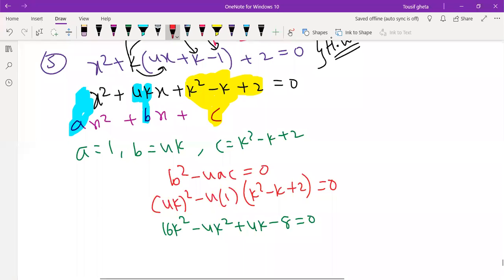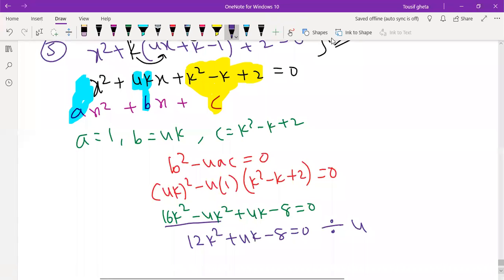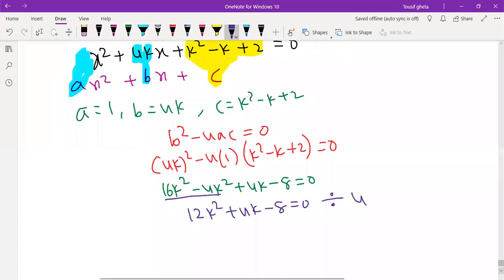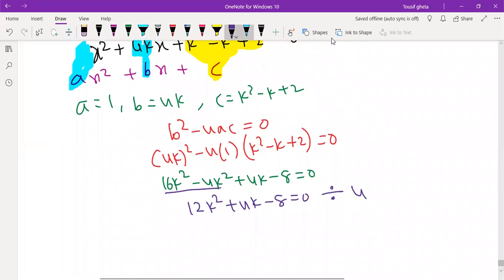Next, these are both like terms. 16 minus 4 will get 12k square plus 4k minus 8 is equal to 0. I can make an equation by dividing by 4 because 4 is common in this. I'll get 4 3s are 12, 4 1s are 4, 4 2s are 8 is equal to 0.